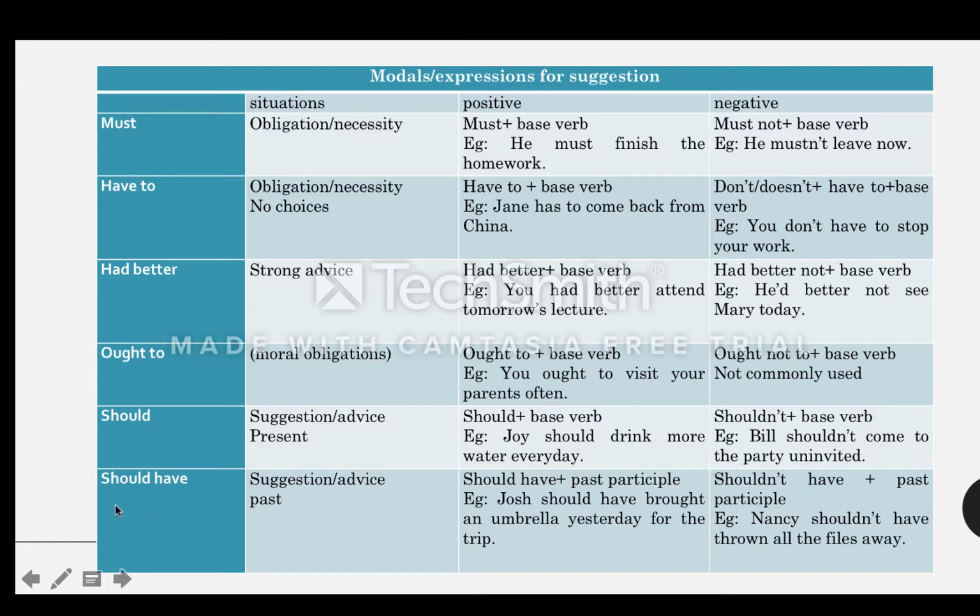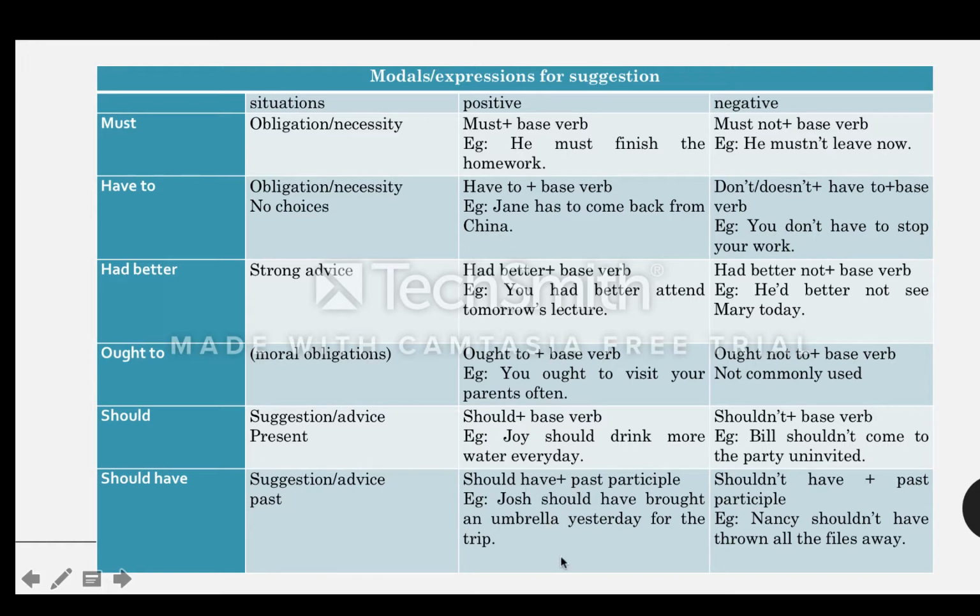Now, the last one we have is should have done. This is also a part of should, giving suggestions and advice, only the situation is in the past. Something in the past that happened: he should have done this, or you shouldn't have done that. So here, should have with the past participle because it's in the past.